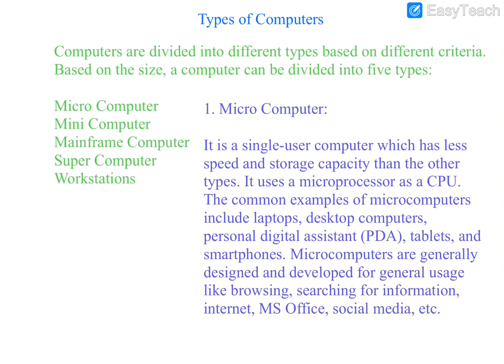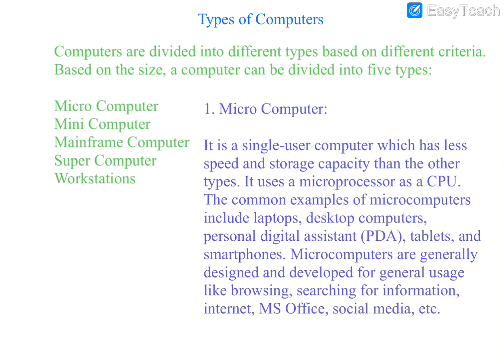The first one, a microcomputer. A microcomputer is a single user computer, that is the desktop we will be using at homes, which is called a microcomputer. These computers are less in speed compared to all other computers, the speed of working is slow, and the storage capacity will also be less, but it supports a single user. It uses a microprocessor, so the central processing unit has a microprocessor.